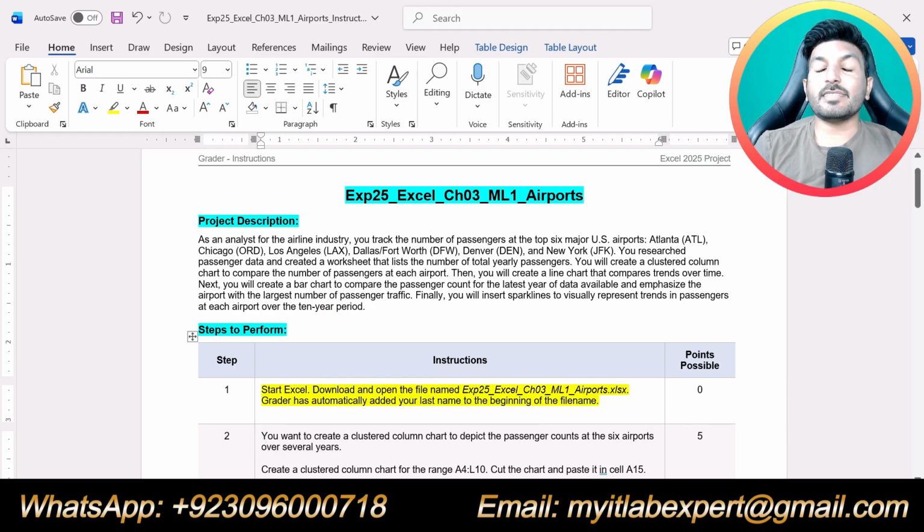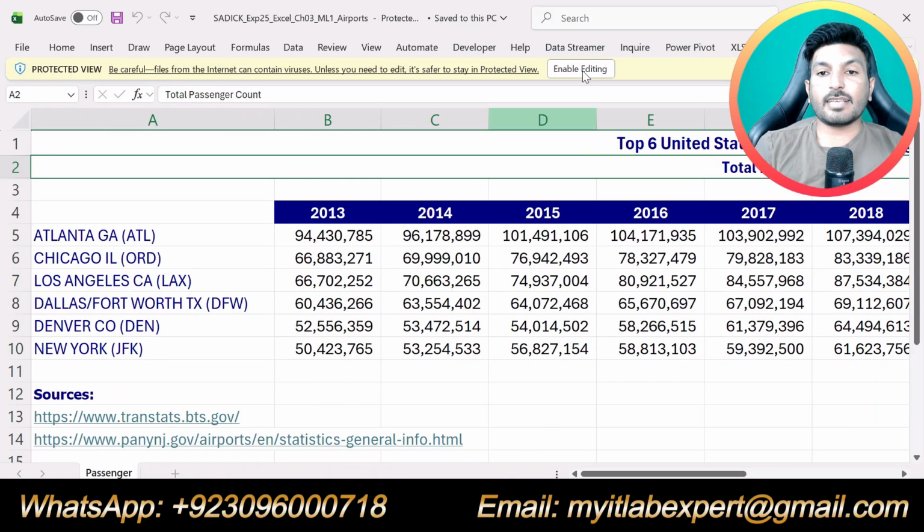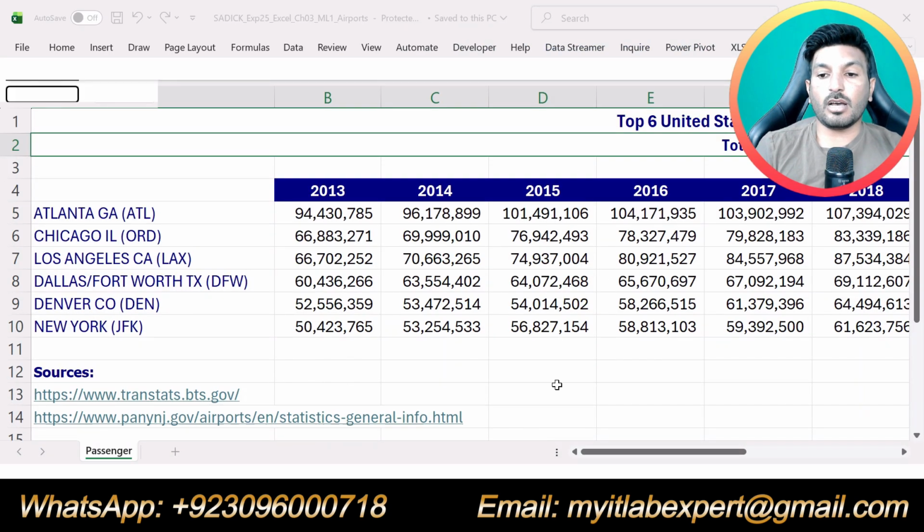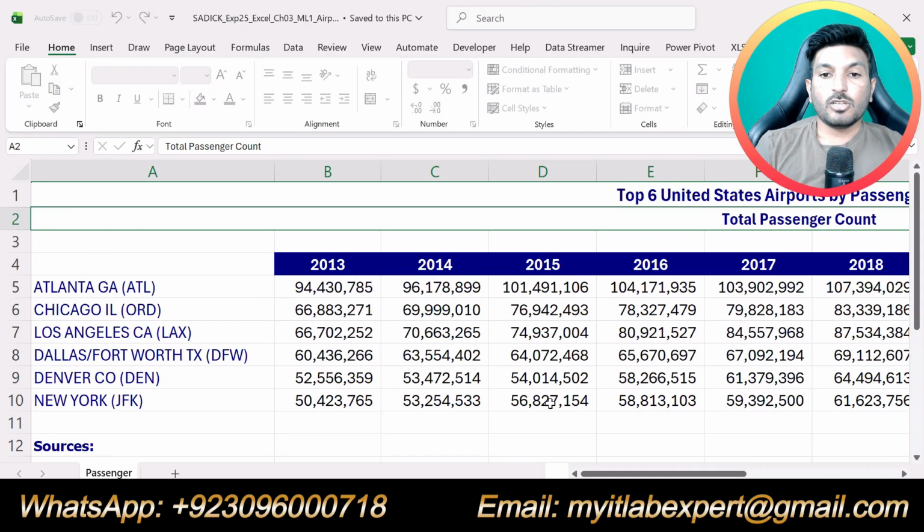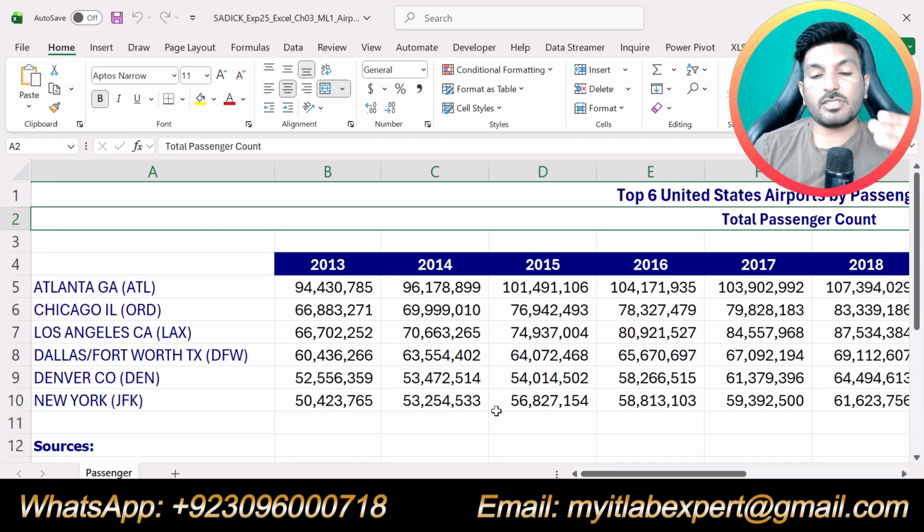Question number 1 is saying start Excel, download and open the file named EXP25 Excel chapter 3 mid-level 1 airports. Grader has automatically added your last name to the beginning of the file name. So this is the Excel workbook that we are going to use to solve this assignment. I have already downloaded it and you can download it from your course dashboard.